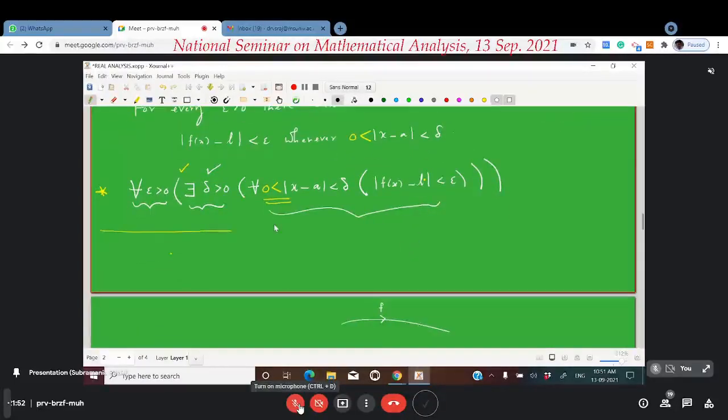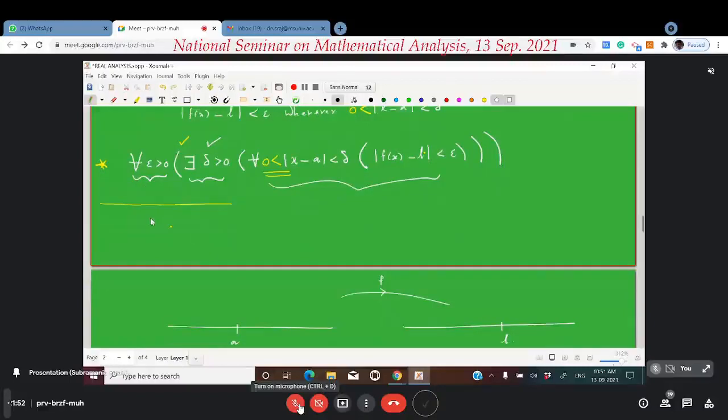So what's the meaning of this? I am rewriting this in terms of intervals. For every epsilon greater than 0, there exists a delta greater than 0 such that whenever the distance of x from a is less than delta, it means whenever x belongs to the interval a minus delta comma a plus delta, but x is different from a. Therefore, I will remove that particular single point from this interval.